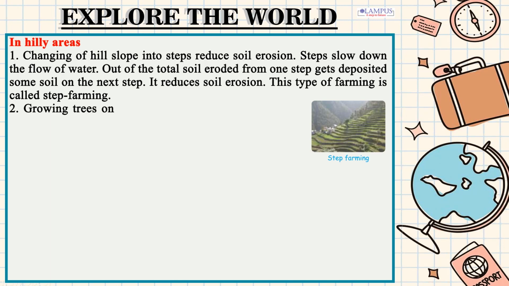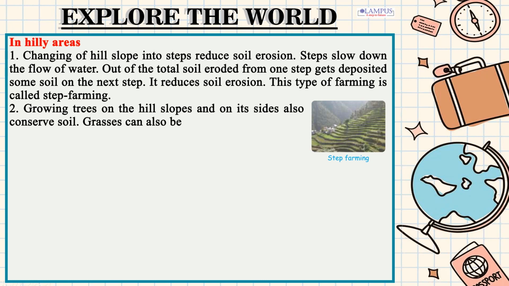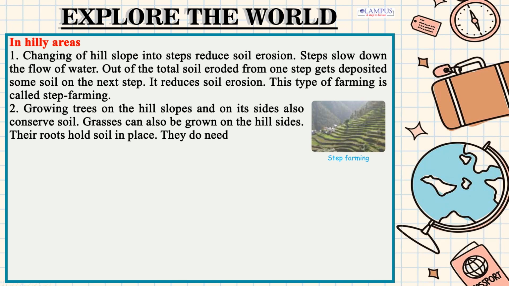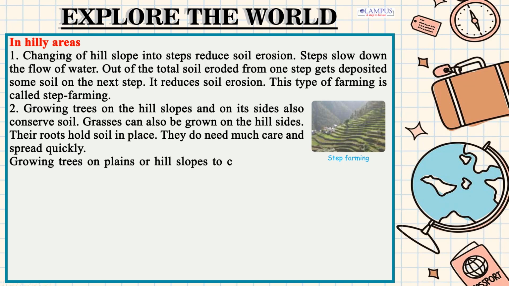2. Growing trees on the hill slopes and on its sides also conserves soil. Grasses can also be grown on the hillsides. Their roots hold soil in place. They do not need much care and spread quickly. Growing trees on plains or hill slopes to create a forest is called afforestation.